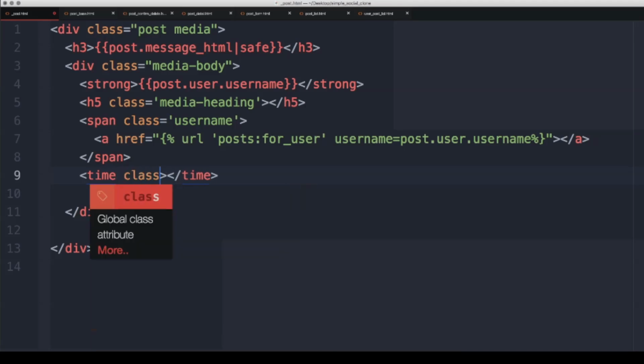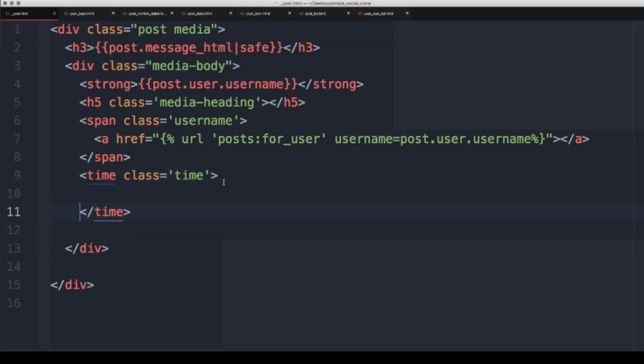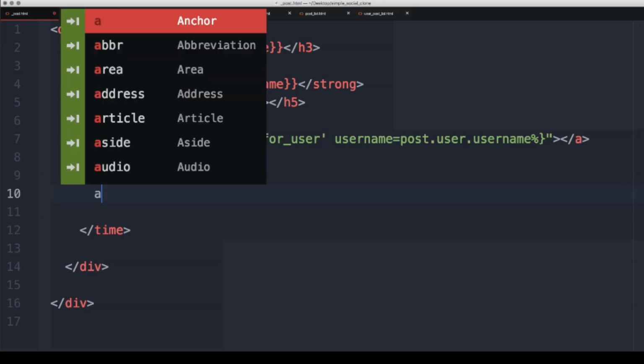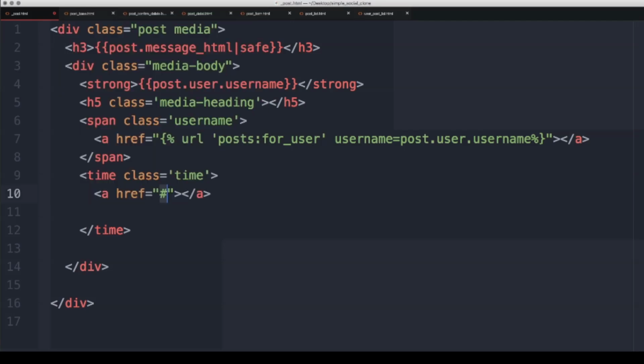So we'll give this class equal to time, in case we ever want to edit that, and then inside of this will be another anchor tag, and then we'll say href, and let's just have this take you back to your URL posts:single, where the username is equal to post.user.username, where the primary key is equal to the post primary key. Okay, great.